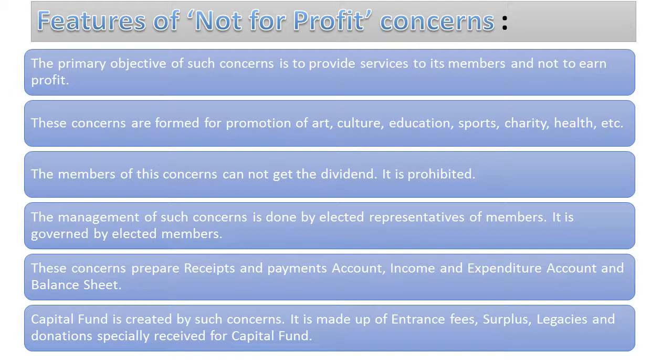And it is prohibited under the act governing not for profit organizations, that is the Charitable Trust Organizations Act. The management of such a concern is done by the elected representatives. So many members are joining the not-for-profit concern to work free of cost, to work for the betterment of the society.